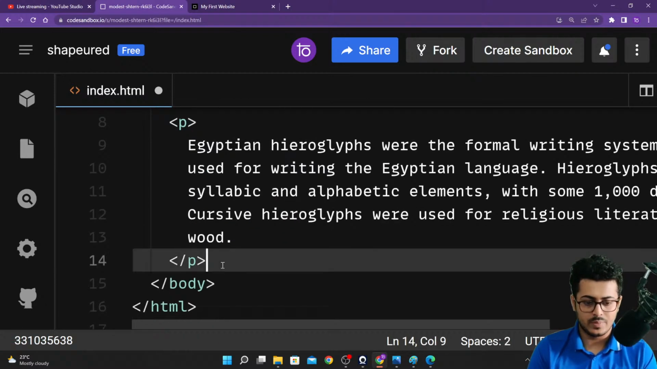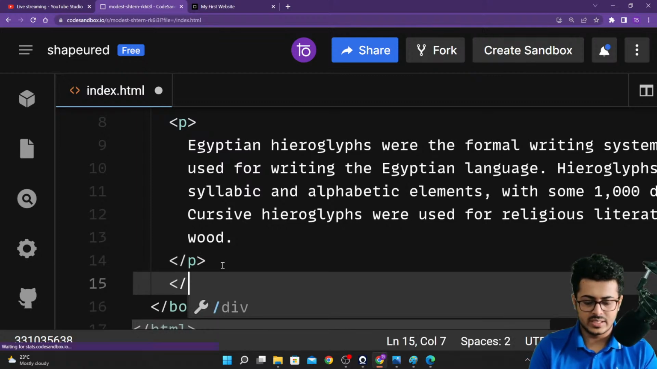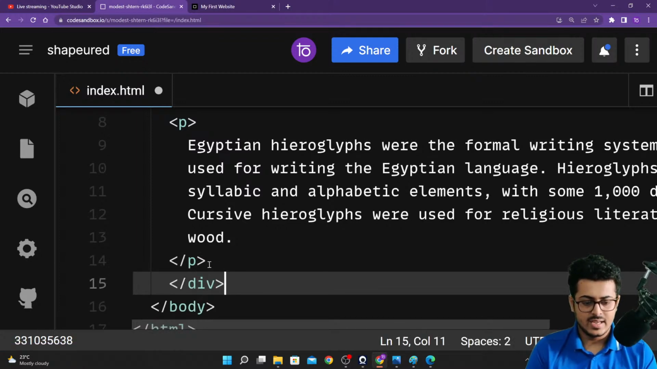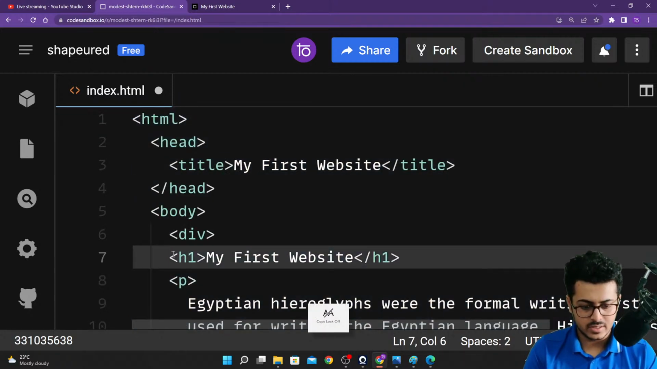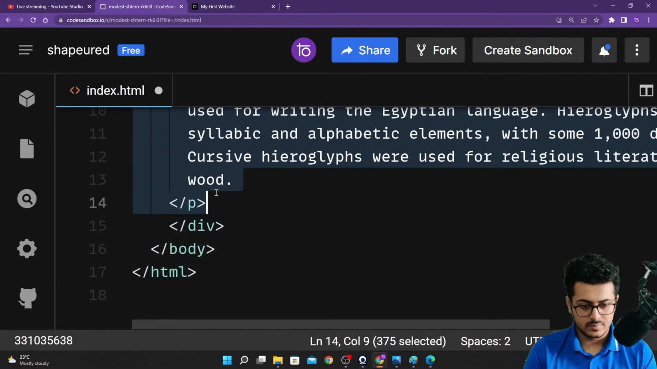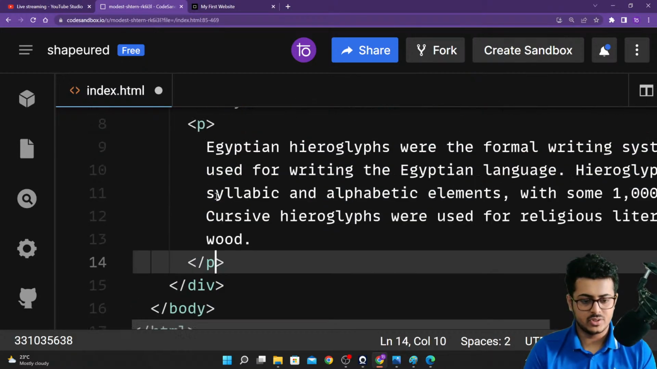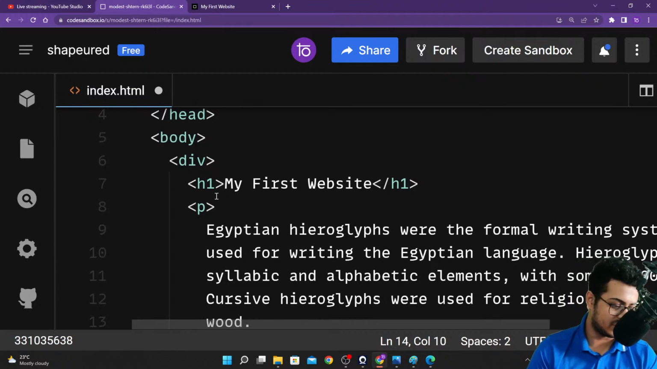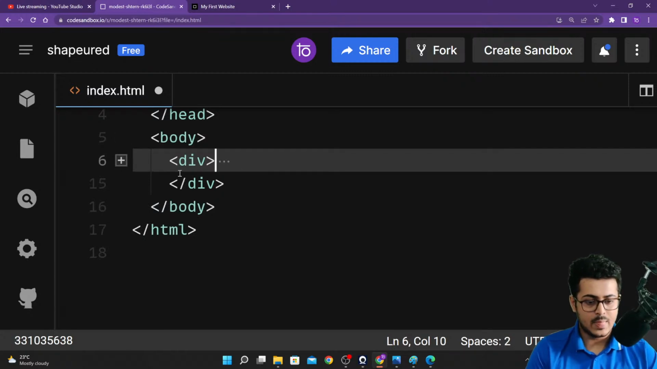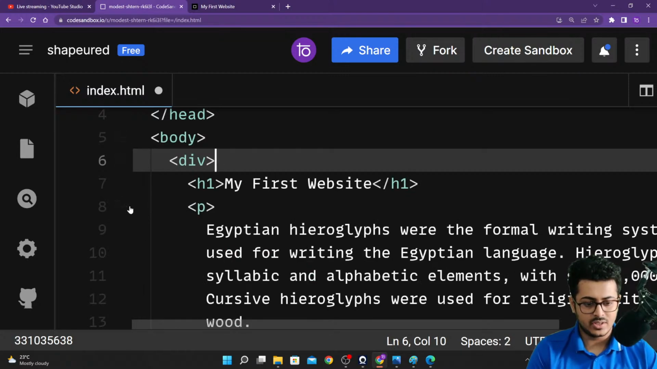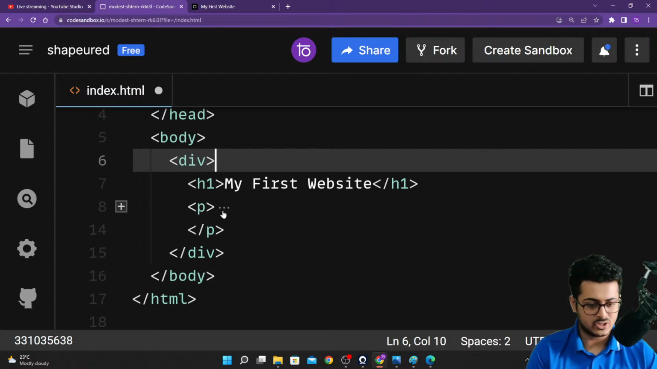Just put up an opening div tag and a closing div tag at the end, and just shift all the tags a little bit in front of it. Just give me a second. Just put up a tab right over here. So now you have a new hierarchy. Inside the body tag you have your div tag, and then inside the div tag you have your h1 and the paragraph tag, as you are able to see.